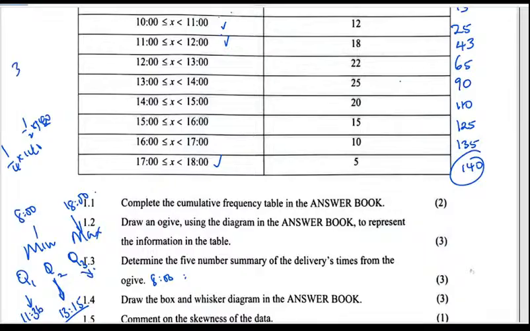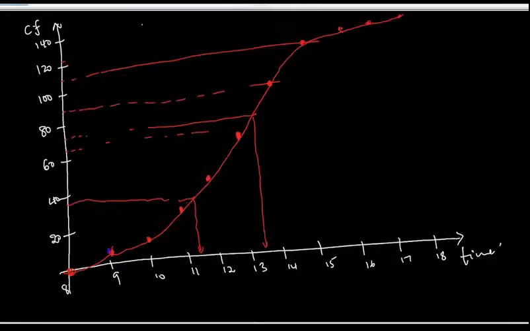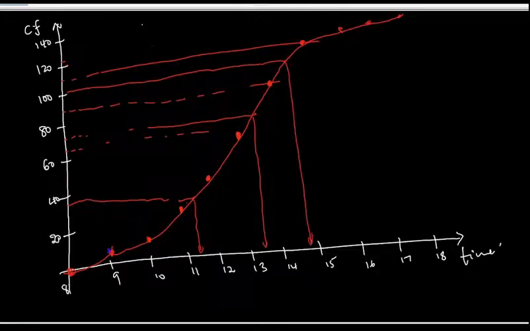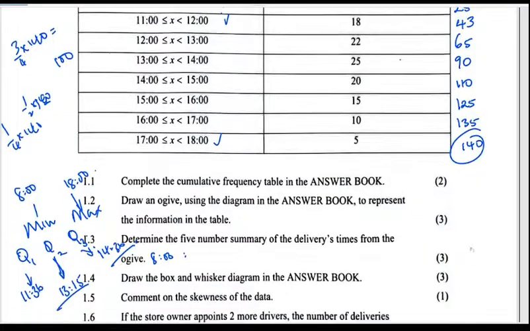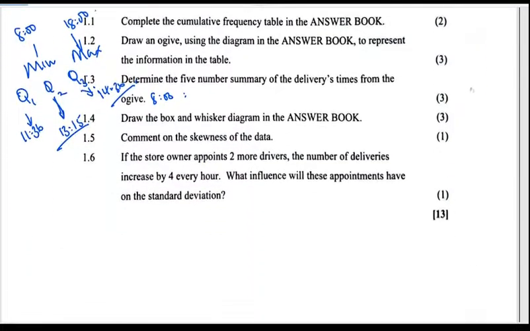Then our Q3, what is 3/4 of 140? It's 140 times 0.75, which is 105. So where do we find 105? You draw a line, meet the graph, and you're getting it after the 14th hour. So it's around 14 something. I'll say 14.30 or so, depending on how the graph looks. But remember, I don't have a graph. That's why I'm taking just estimates. Then they want us to draw the box and whisker.